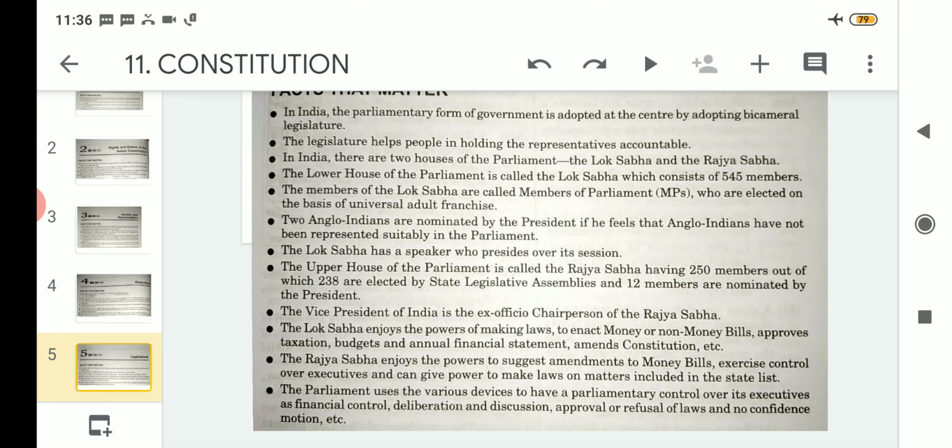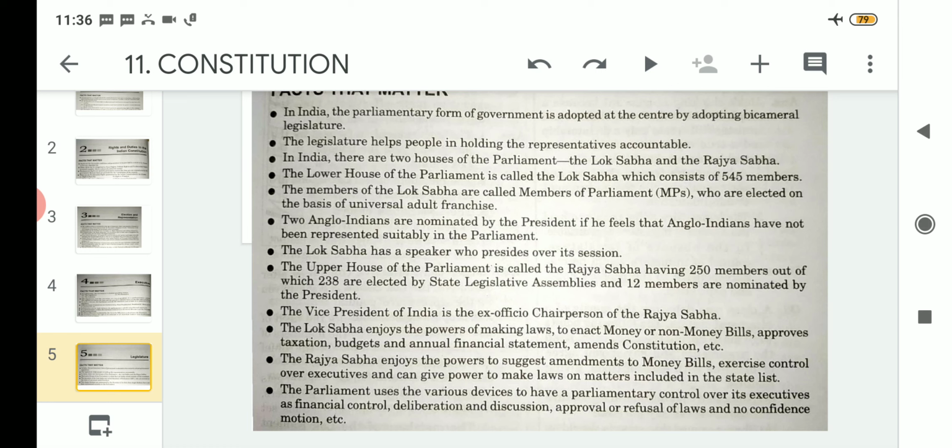So under the state list comes the importance related to the state list. Examples are like police, the Department of Police comes under the state list. So whatever there is in the state list, the Rajya Sabha has the power to make laws included in the state list. Clear?